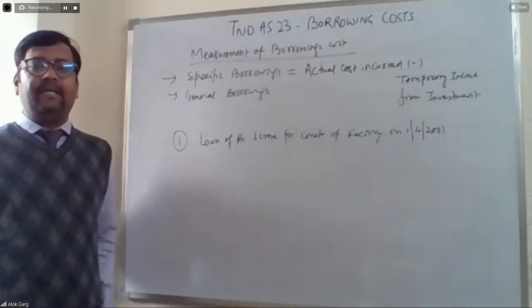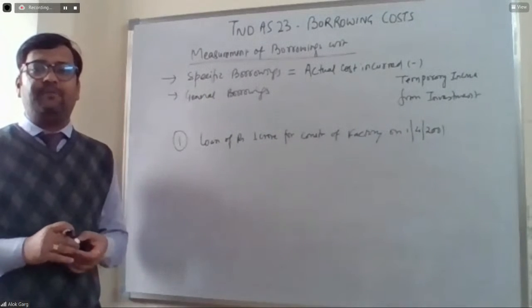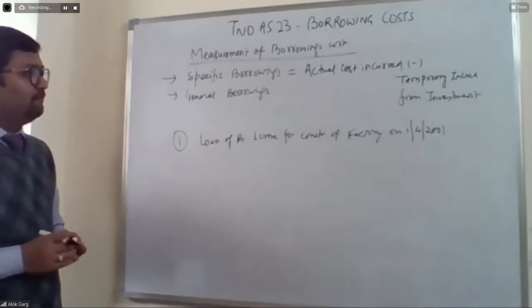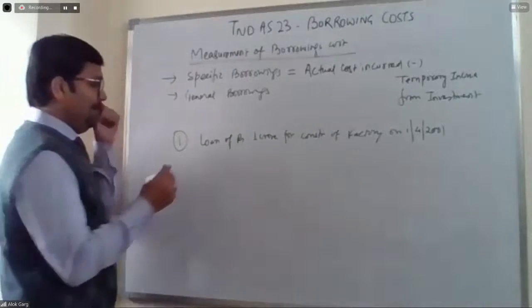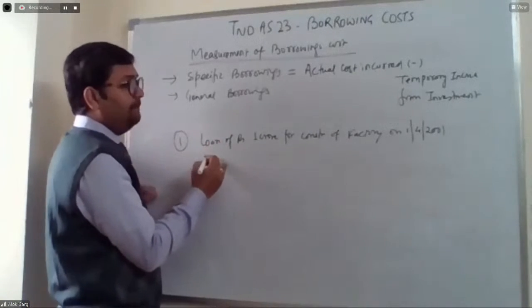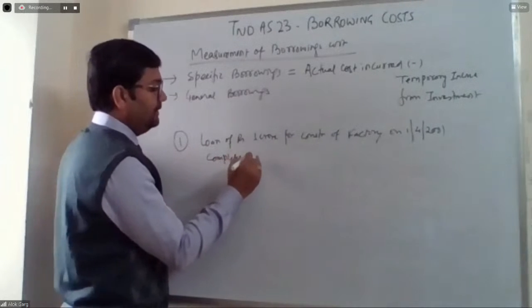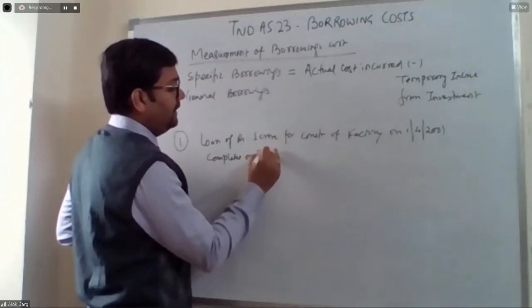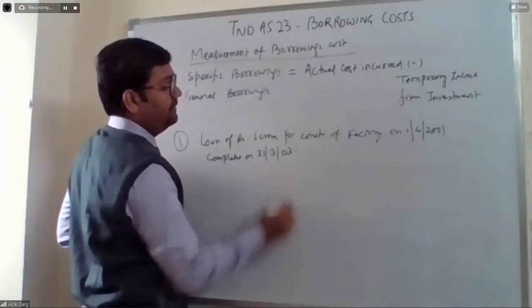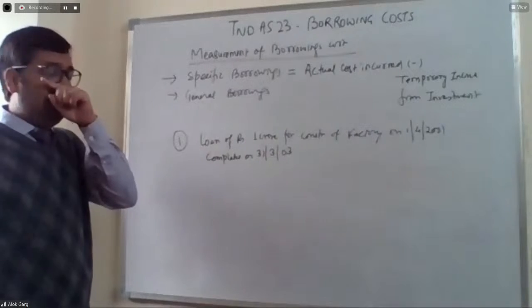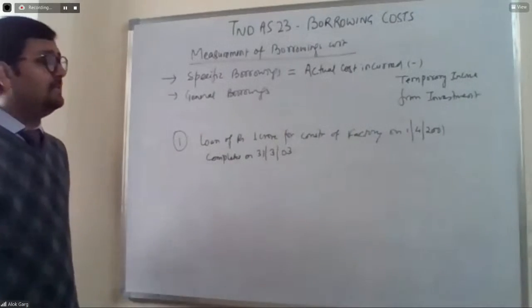The factory has been completed on 31st March 2003. So it took 2 years for the completion of the factory. So it is a qualifying asset. The interest cost is going to be capitalized.